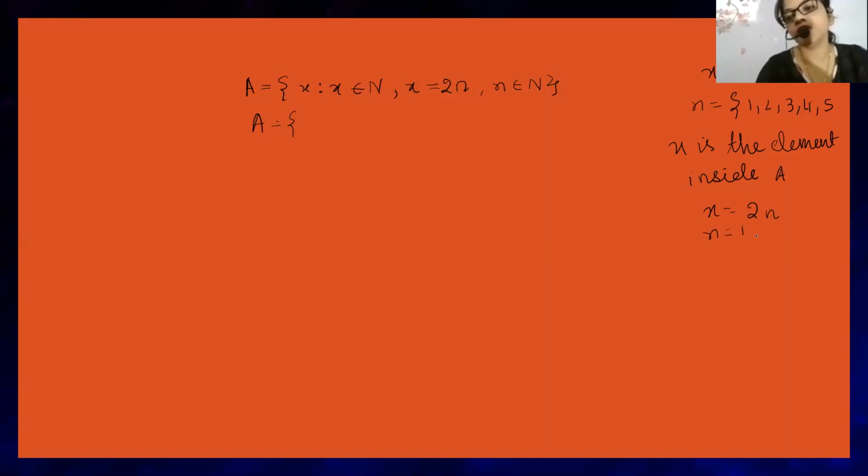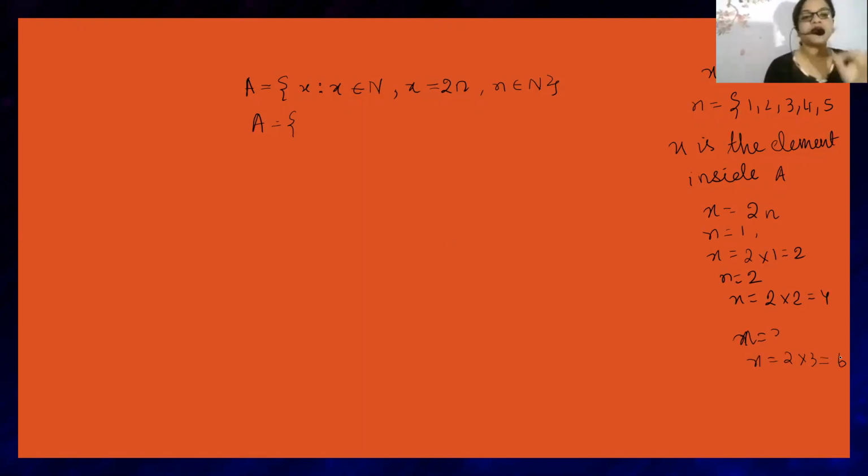When n is equal to 1, then x is equal to 2 into 1, that is 2. When n is equal to 2, x is equal to 2 into 2, that is 4. When n is equal to 3, then x is equal to 2 into 3, that is 6. I hope you have understood, beta. So here x belongs to A, means x is an element of A. And what is the behavior of x? The behavior of x is that it will be 2, 4, 6, 8, 10.